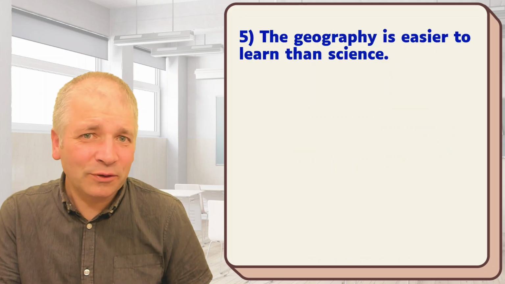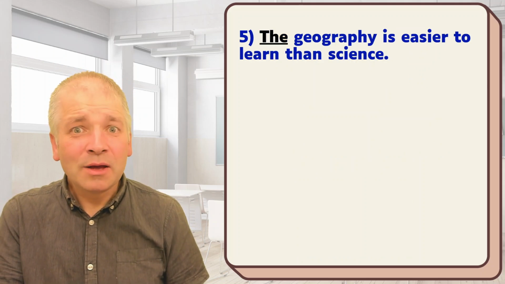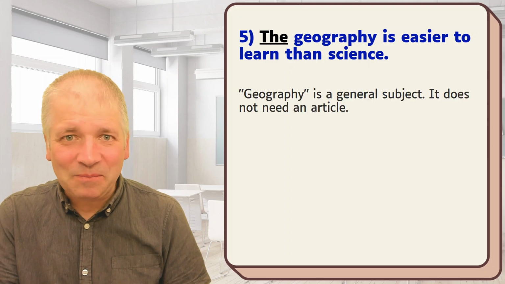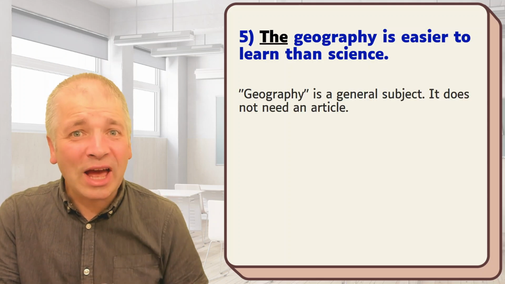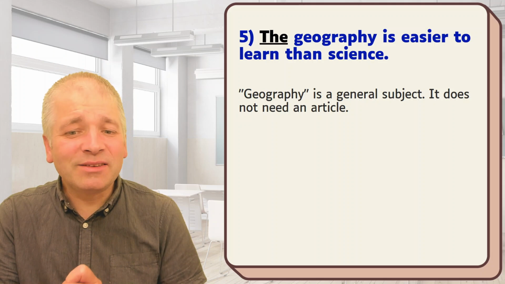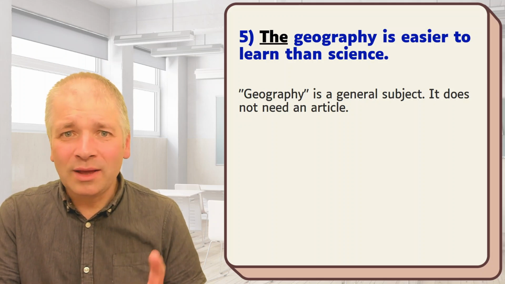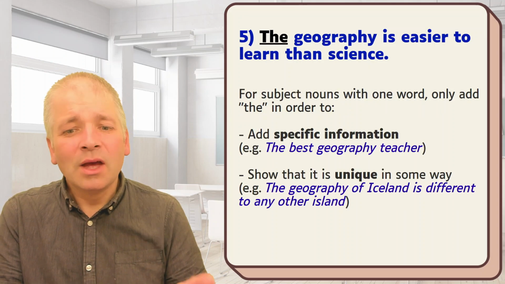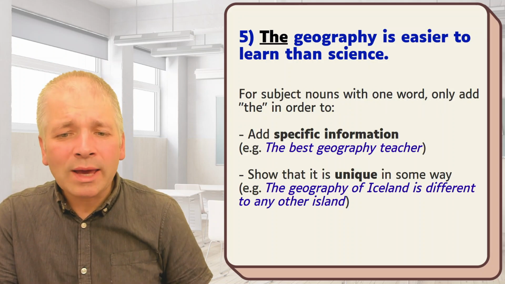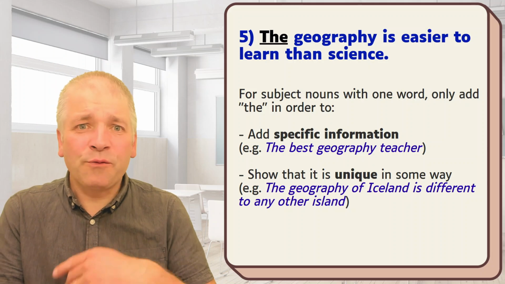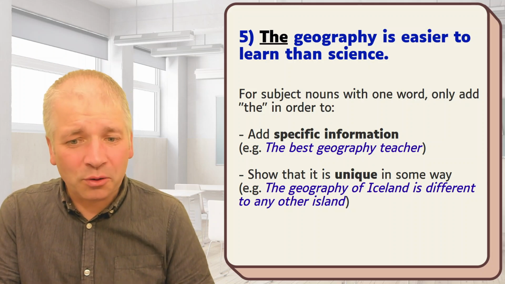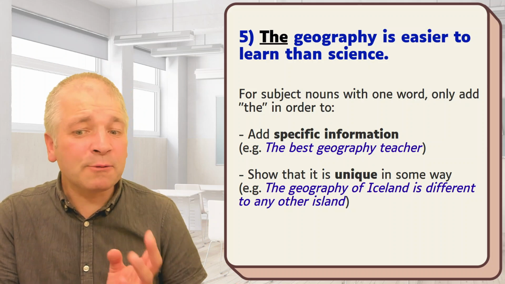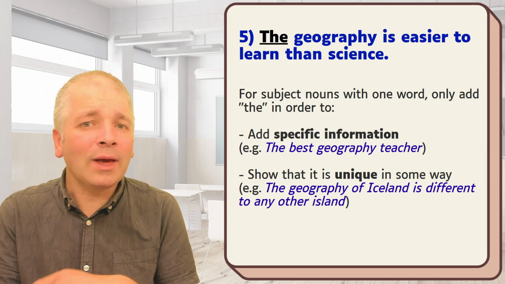Here's number 5. Did you spot the mistake? The mistake is the. Why is this a mistake? Well, geography is a general subject. It does not need an article in most circumstances. The only reason why we would use the in front of a subject noun, such as geography, is in examples such as these. If you add specific information, you can use the.